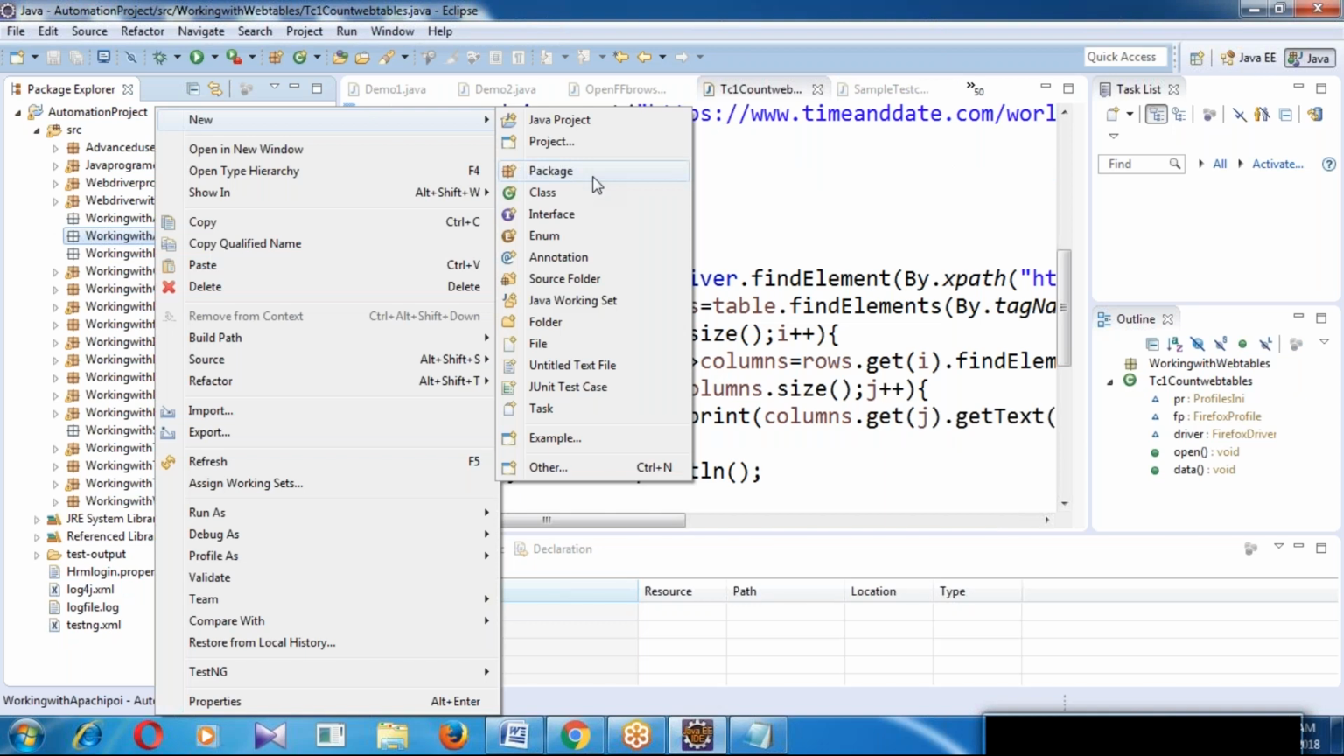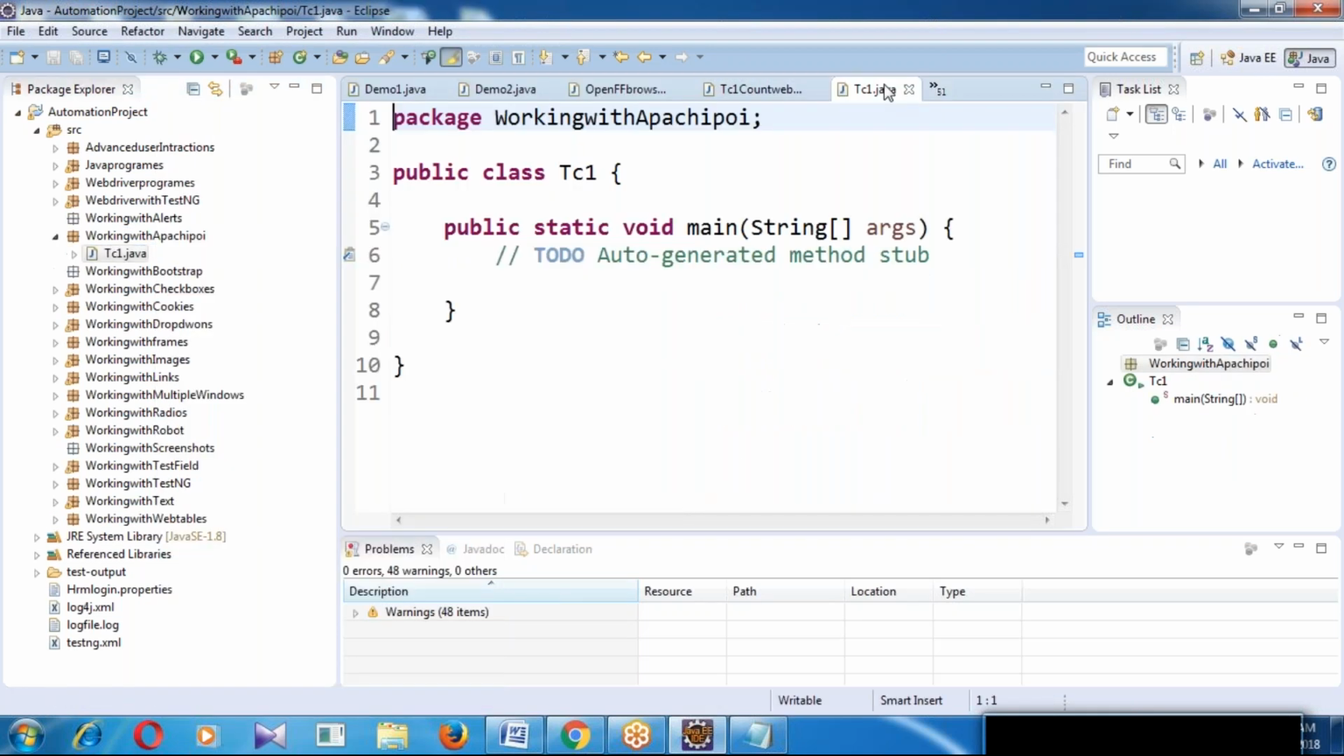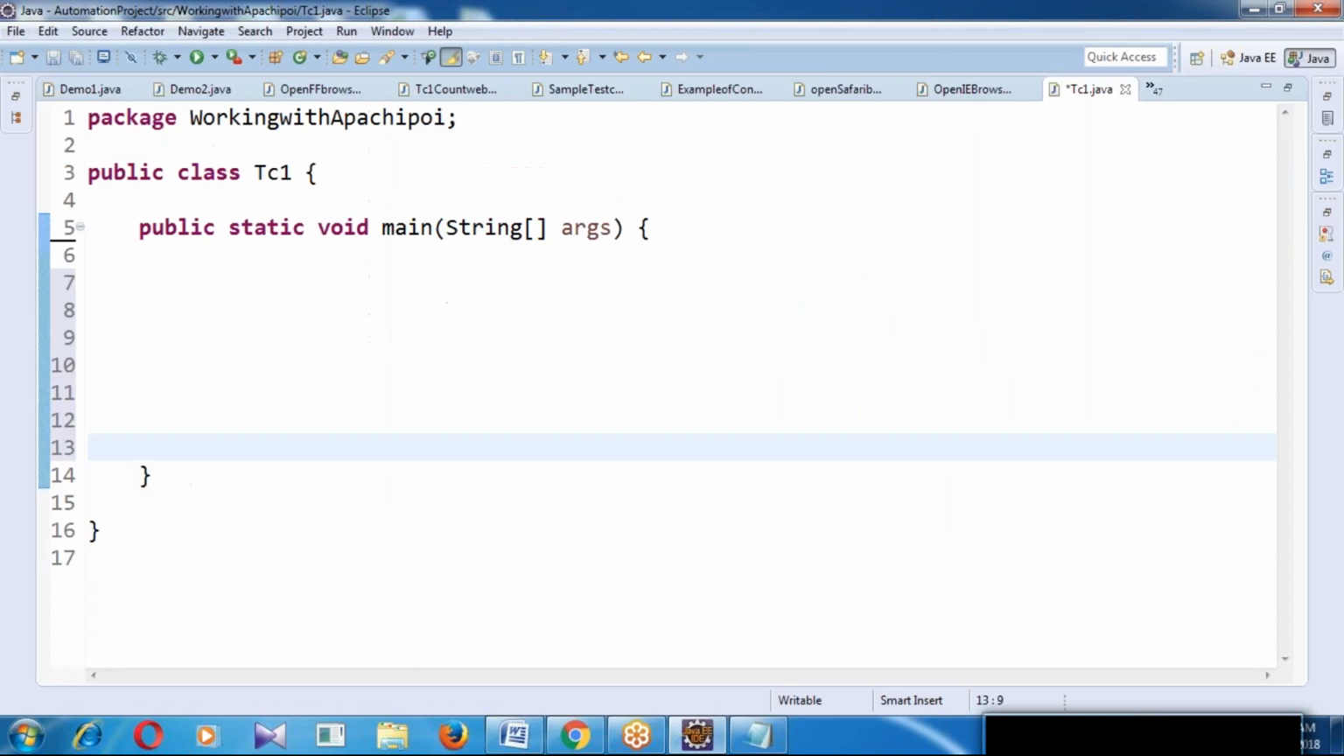Okay. So while performing operations on Excel, we have to use a few classes and methods. So what are the classes and methods? Try to understand. Just concentrate, guys.